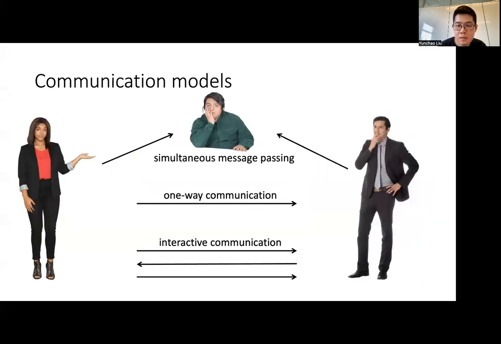In addition, because our task involves classical communication, we know that the complexity could also depend on how Alice and Bob are allowed to communicate. In the weakest setting, called simultaneous message passing, Alice and Bob are only allowed to send one message to a third party, who then computes a function. A stronger setting is one-way communication, where Alice sends a message to Bob, and then Bob can measure his states based on the message. The most general setting is interactive communication, where Alice and Bob can communicate multiple rounds and perform adaptive measurements.